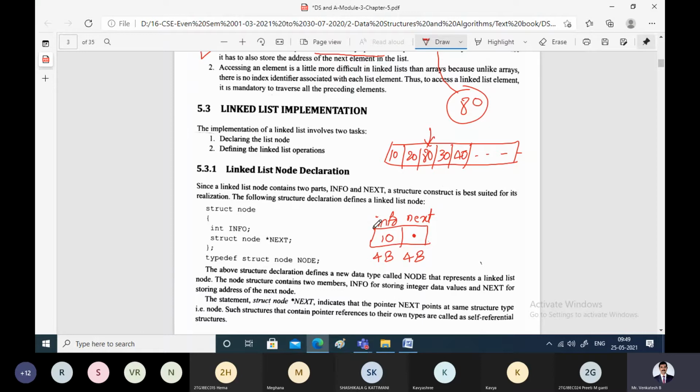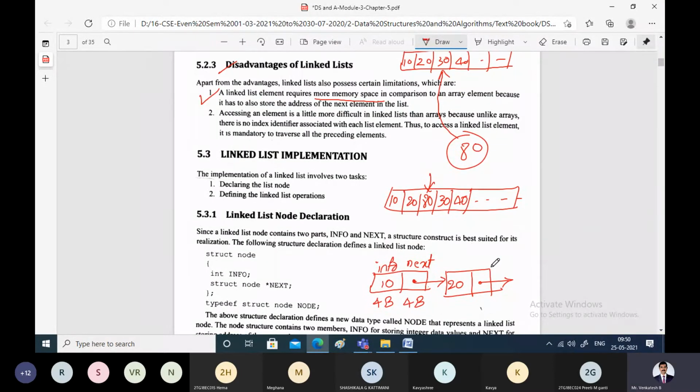That means nearly double the memory will be used in a linked list, because we have to reserve memory for the pointer also. Now this becomes one node. Similarly, the next node in the linked list, if you want to represent 20, then 20 will be stored here, and here we reserve memory which will point to the next node. So memory consumption is more in a linked list.